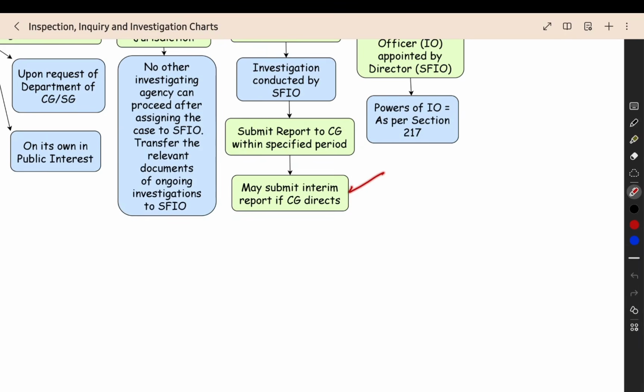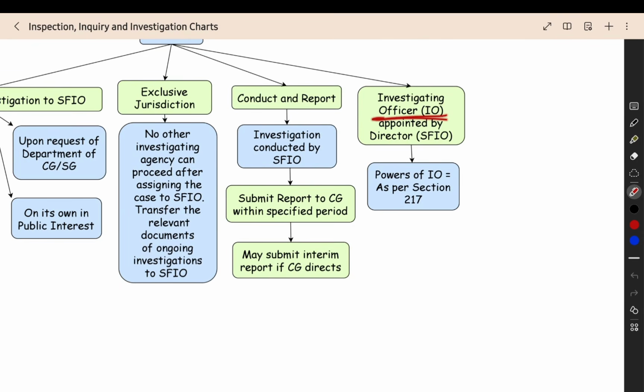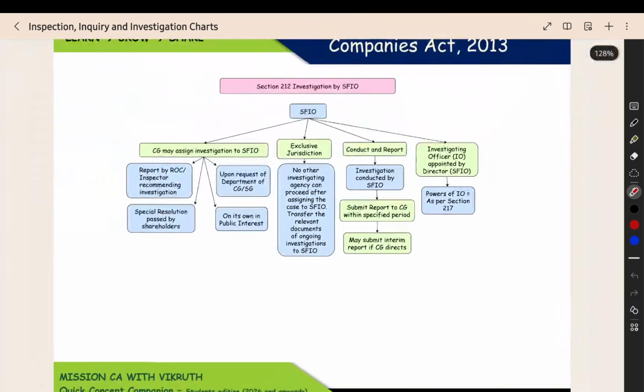And there is the interim report. That is different from the final report. In between, the status of the investigation till now, what they have found out, what completion has been reached, will be given as an interim report by the SFIO to the central government, if the central government demands an interim report. What will be the powers of the investigating officer? It is given in section number 217, powers of the investigating officer.